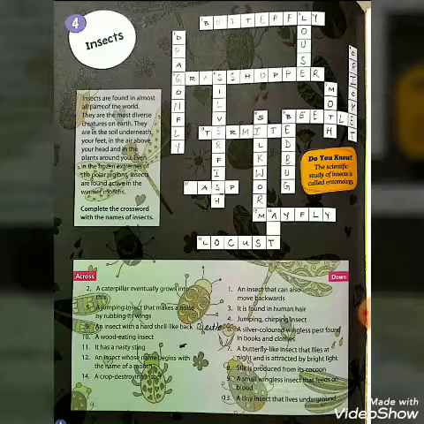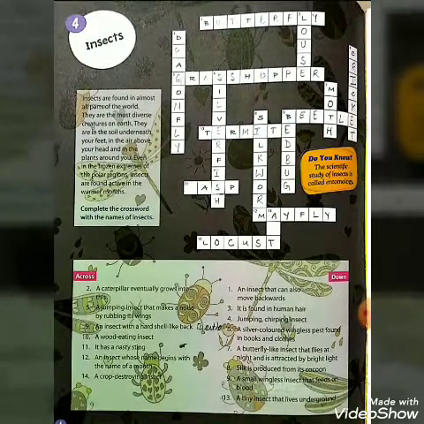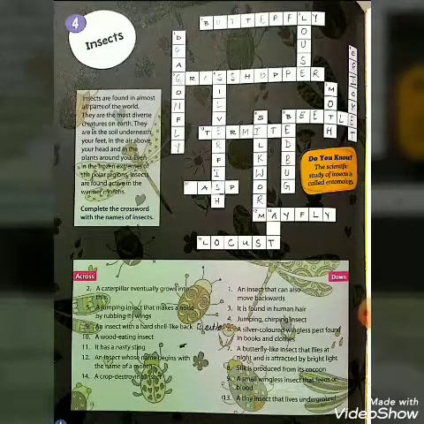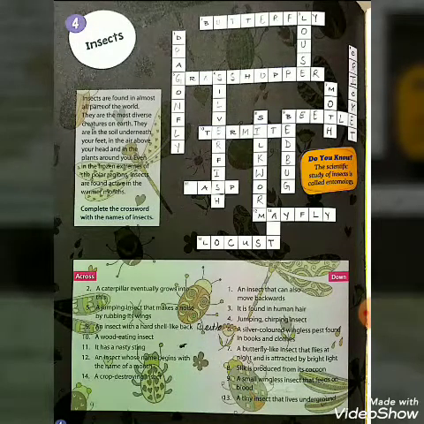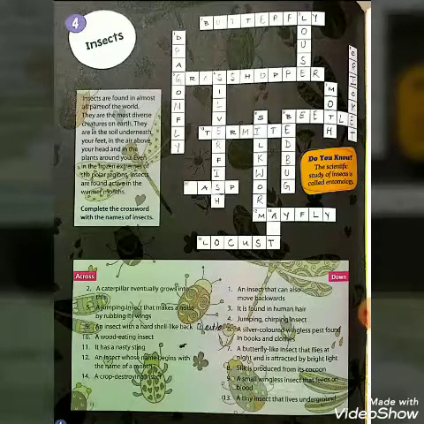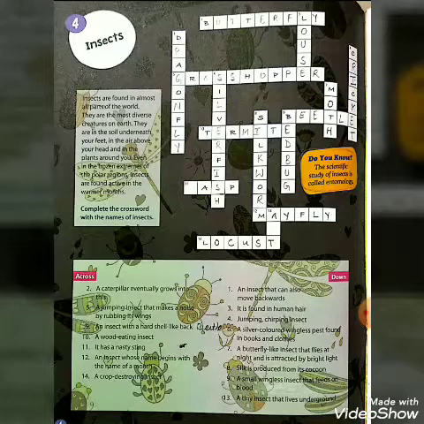Next one, question number 9. A small wingless insect that feeds on blood. Your answer is bedbug. B-E-D-B-U-G, bedbug. Now next, question 10. A wood eating insect. Your answer is termite. T-E-R-M-I-T-E.